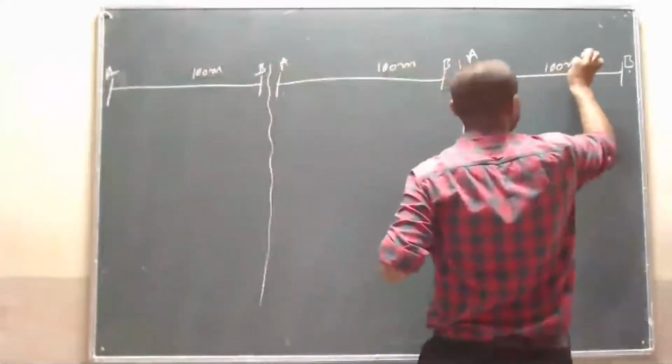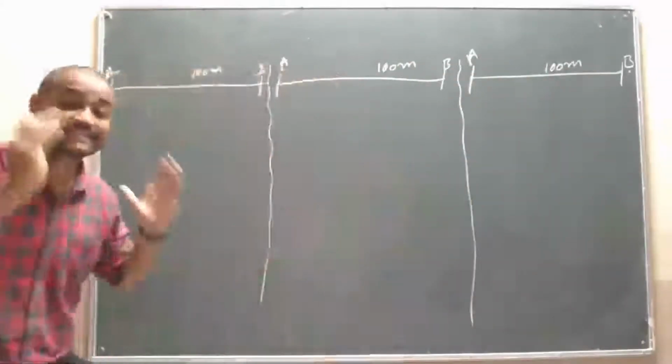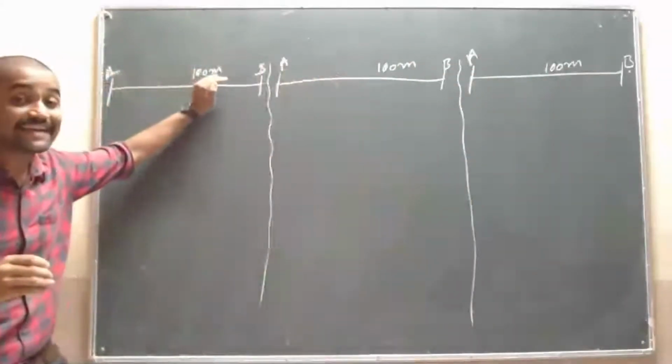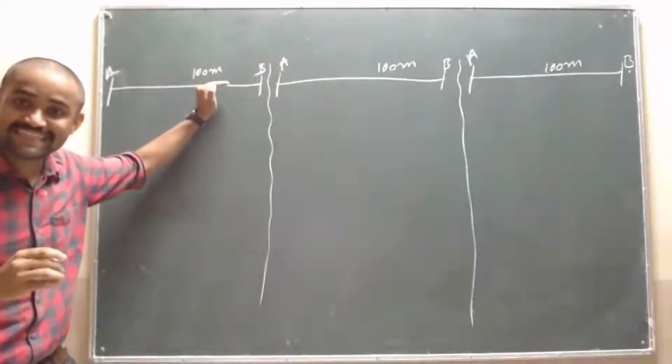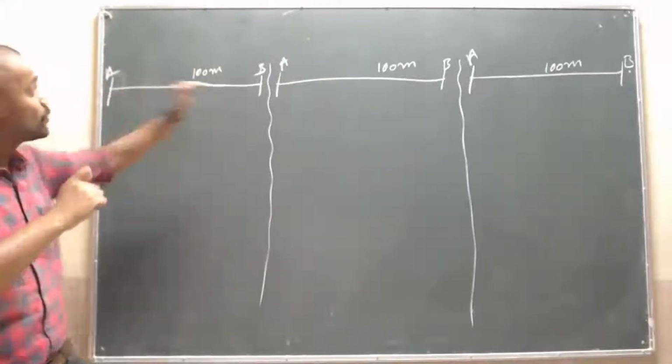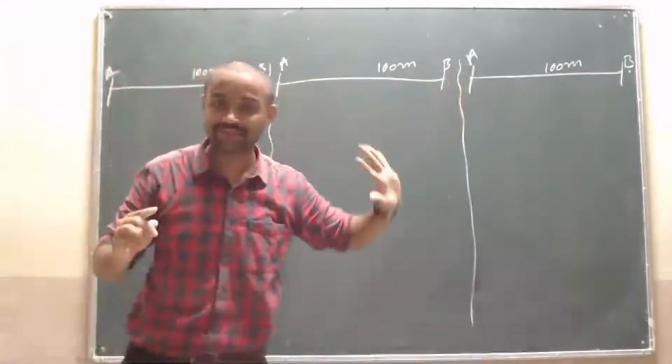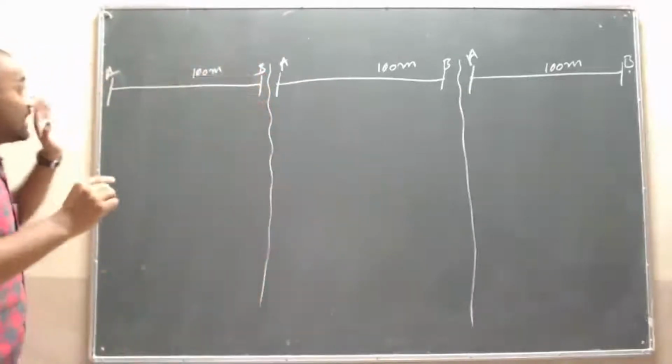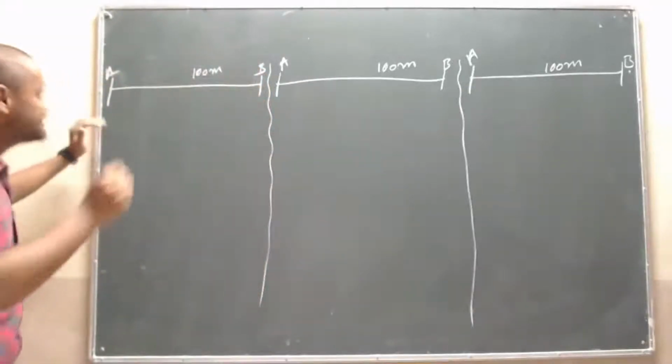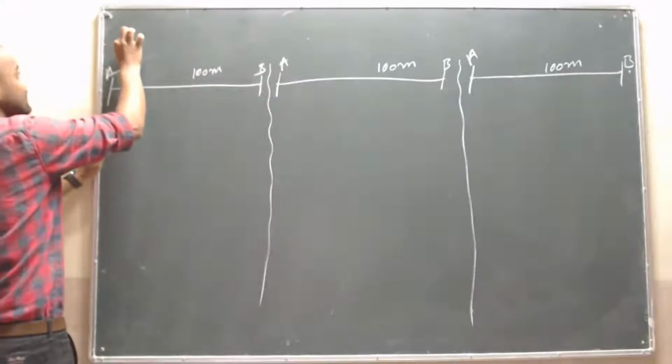And here also 100 meter. Even if I don't say distance, here I have indicated meter, that means it's a distance. Okay, A to B is the same, 100 meter in all three cases. In the first case, a car